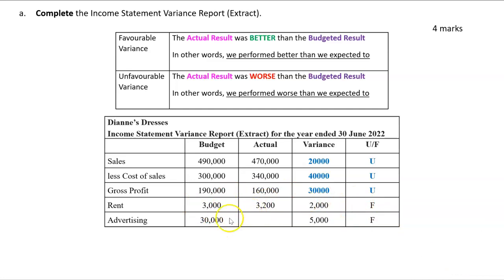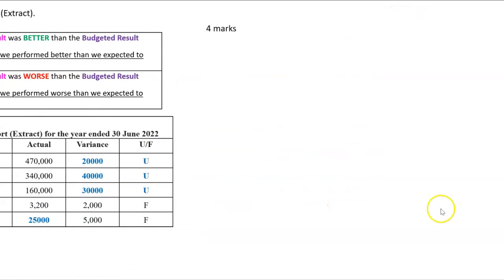And then this time, they've just asked a little bit differently. Advertising was 30,000, that's what we budgeted for. What was it actually though? Now in this case, we need to be able to interpret a favorable variance. So advertising is an expense. So if it was better than we'd hoped, that would mean we'd spent less. So in this case, 25,000. So we budgeted to spend 30 on advertising. We actually only spent 25. That's a variance of 5, so therefore that's favorable. So with the marking, we just obviously went 1 mark for each completed line, so there's 4 marks.